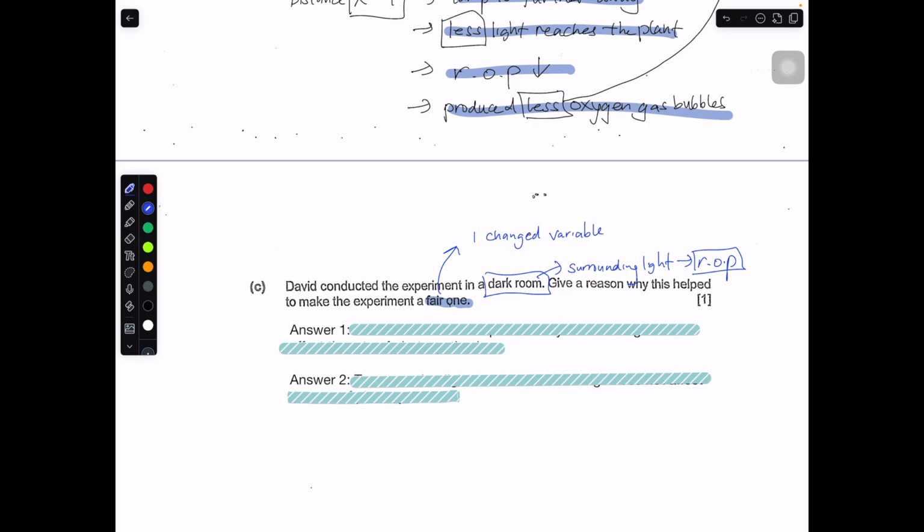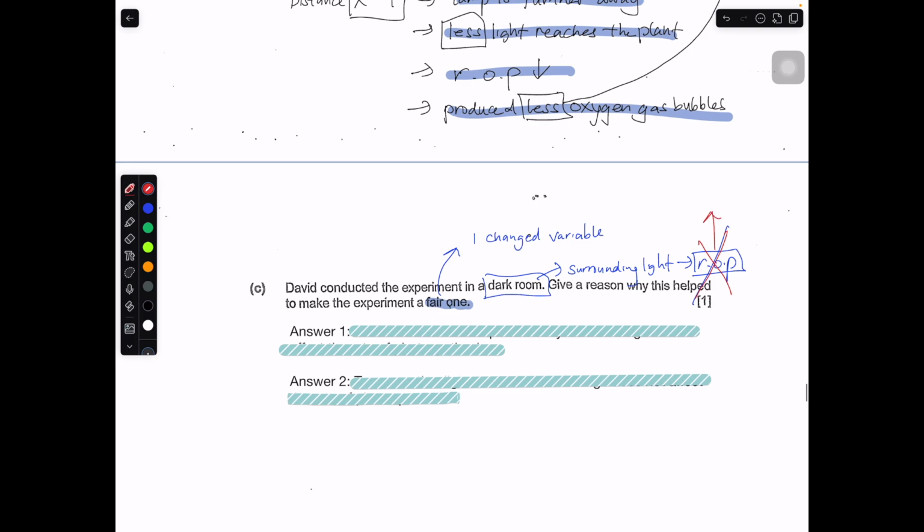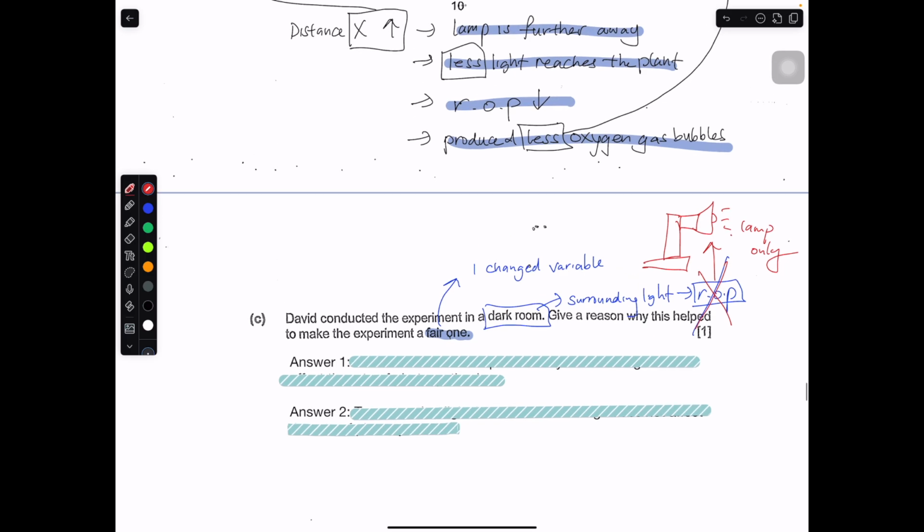You don't want that to happen because you only want the rate of photosynthesis to be affected by the lamp only. Remember this lamp? The lamp only.